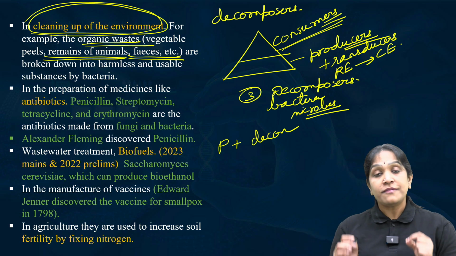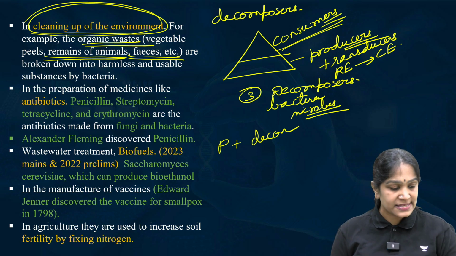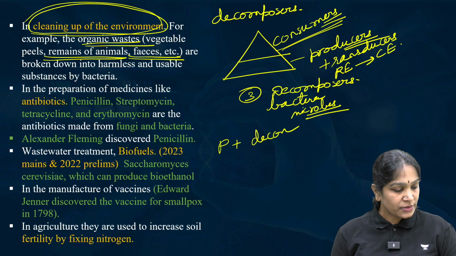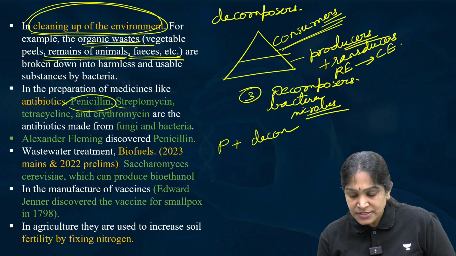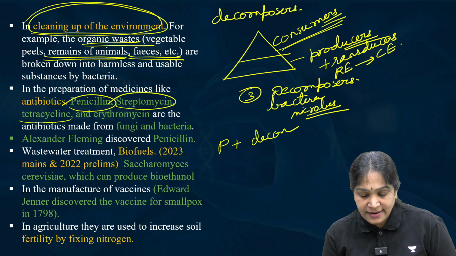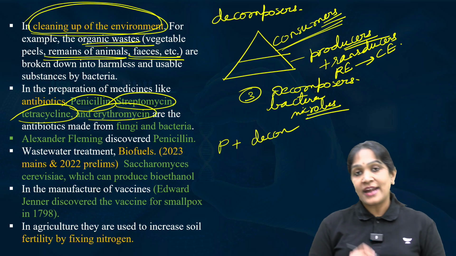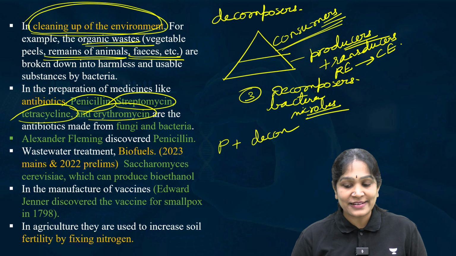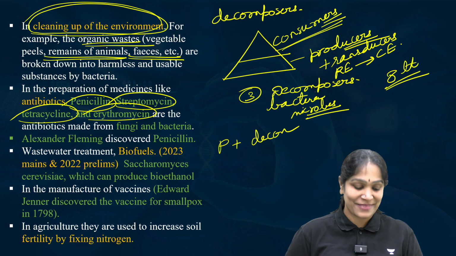And then we also use microorganisms in the preparation of medicines, antibiotics. Let us discuss antibiotics. Examples: penicillin, streptomycin, tetracycline, erythromycin, etc. Don't think that these are complicated terms, they are from the 8th class NCERT, please remember that.